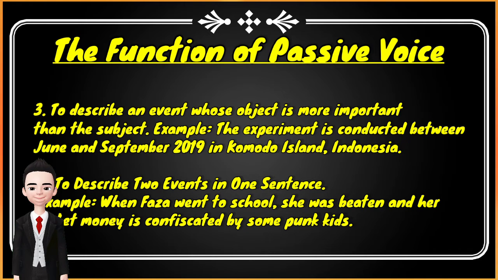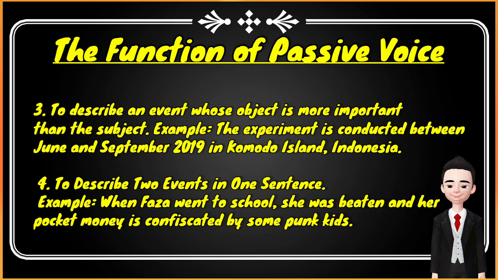3. To describe an event whose object is more important than the subject. For example, the experience is conducted between June and September 2019 in Komodo Island, Indonesia. 4. To describe two events in one sentence. For example, when Faza went to school, she was beaten and her pocket money is confiscated by some punk kids.